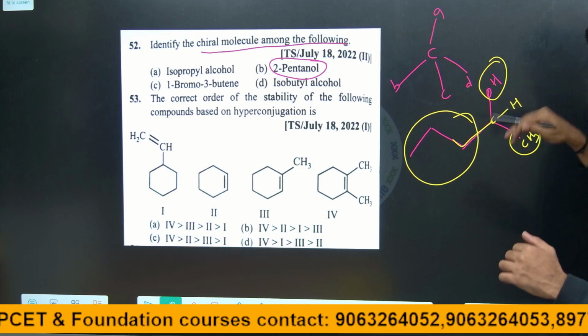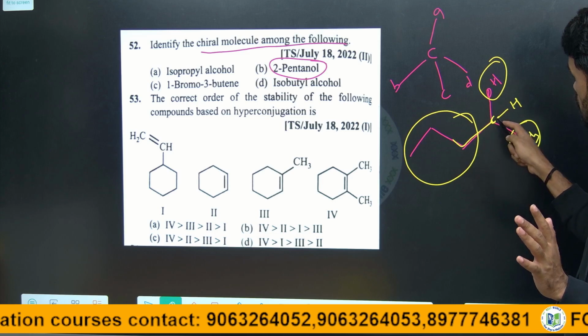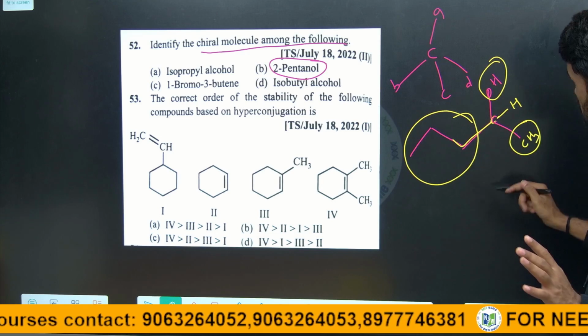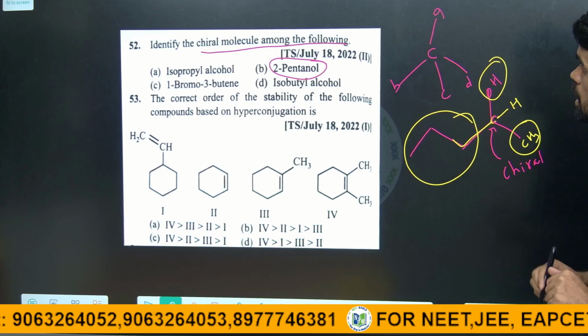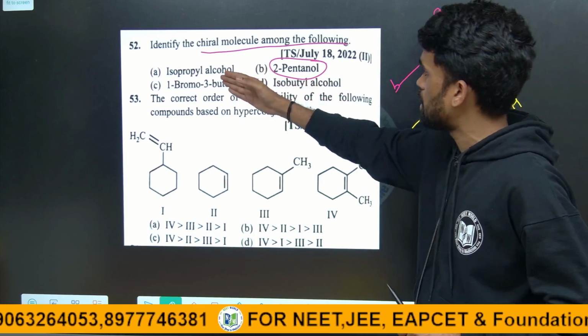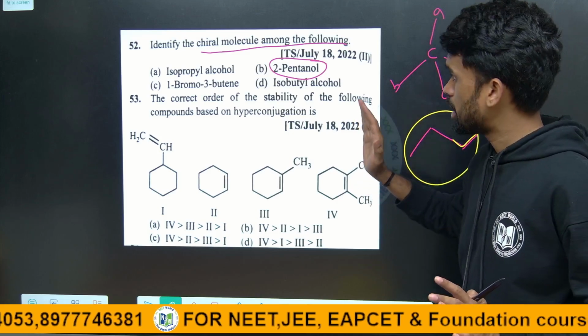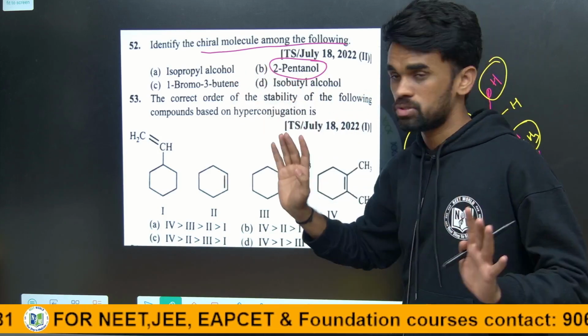So the 4 groups are different now, like A, B, C, D. When there are 4 different groups on a particular carbon atom, that carbon can be considered a chiral center or chiral carbon. So option B will be correct. You can cross-check the remaining options also, and tell me if there is any other chiral center in any of these compounds, okay, fine.